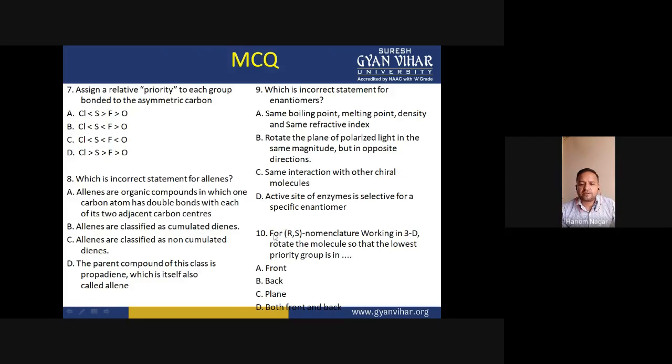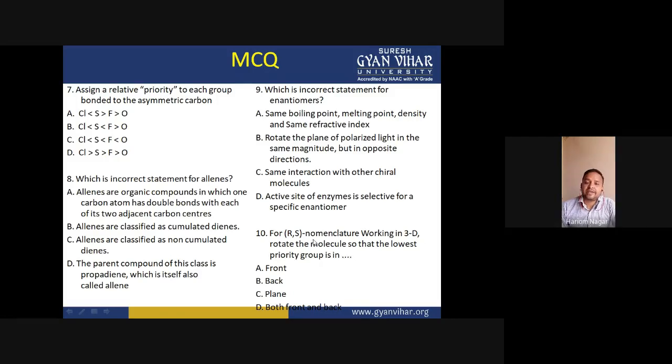And question number 10: for R,S nomenclature working in 3D, rotate the molecule so that the lowest priority group is in.